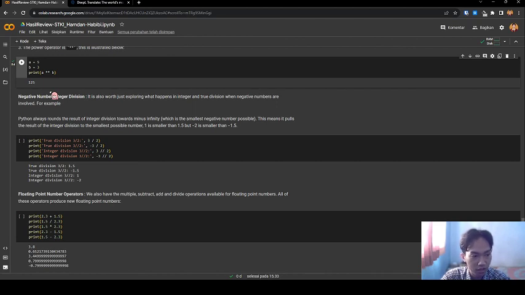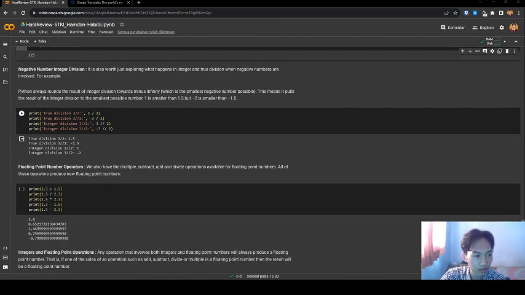This means it pulls the result of the integer division to the lower number. 1 is lower than 1.5, but minus 2 is lower than minus 1.5. Let's see the code. I run this code, print true division 1.5, minus 1.5.